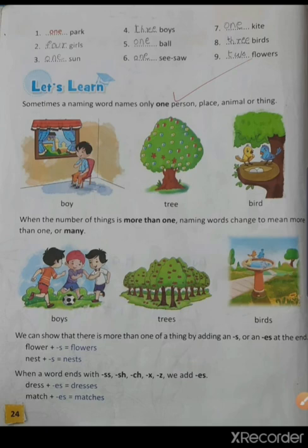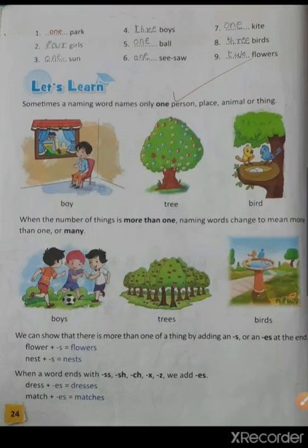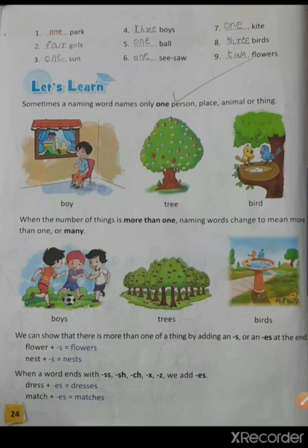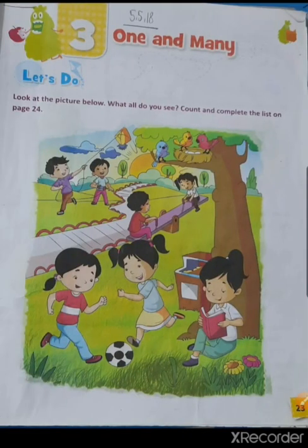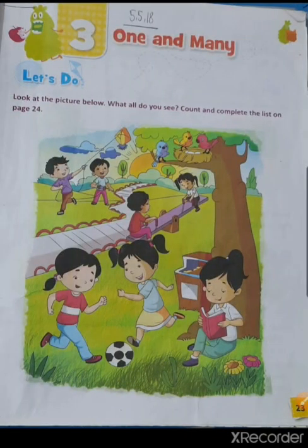Number 5, dash ball. How many balls are there? Only one football we can see. So you will write 1 ball. Dash seesaw. Here is only 1 seesaw. So you will write 1 seesaw. Dash kite. 1 kite. So write 1 kite. Dash birds. How many birds?